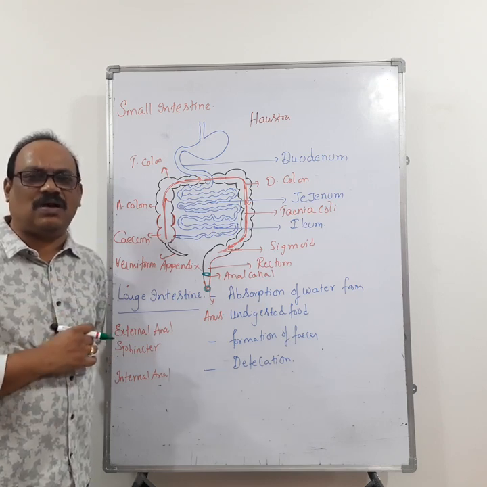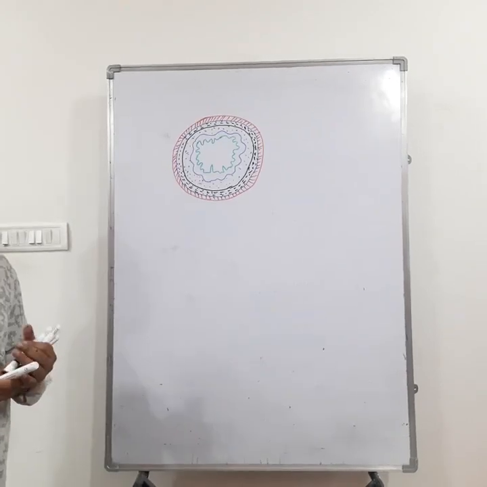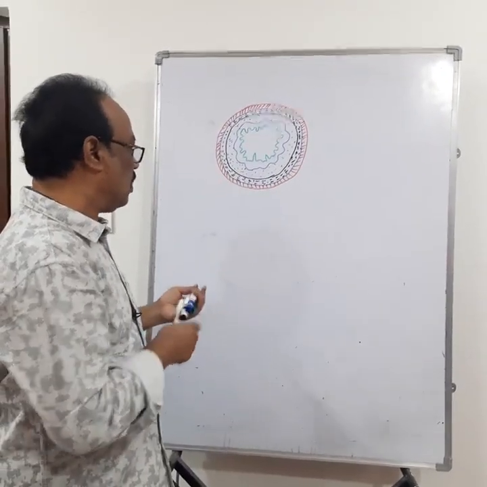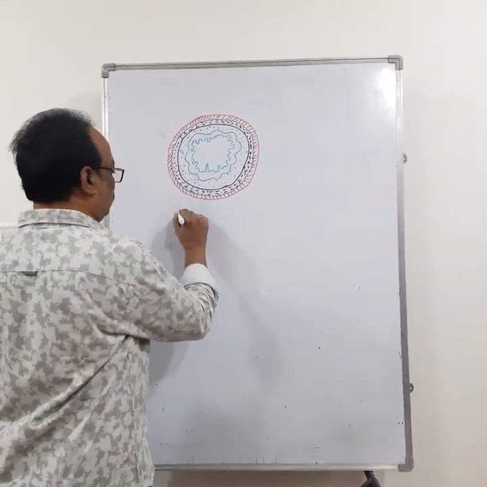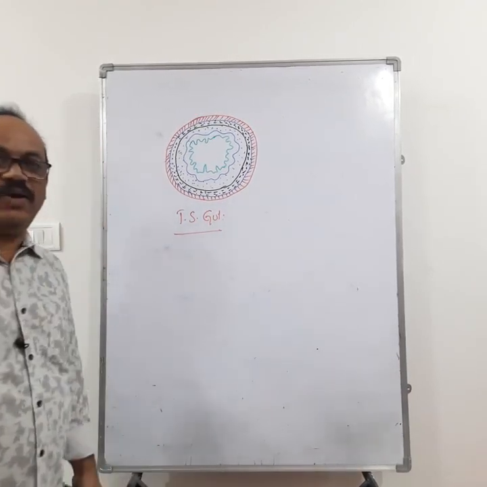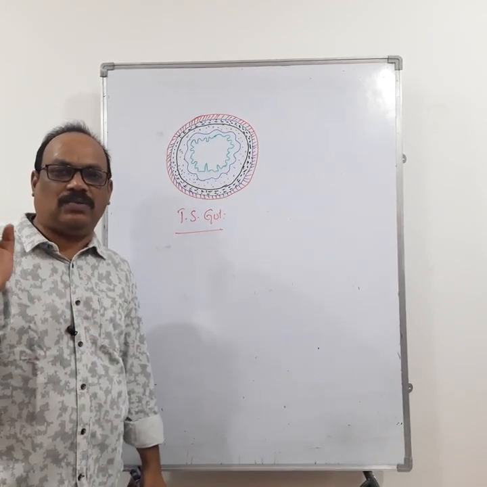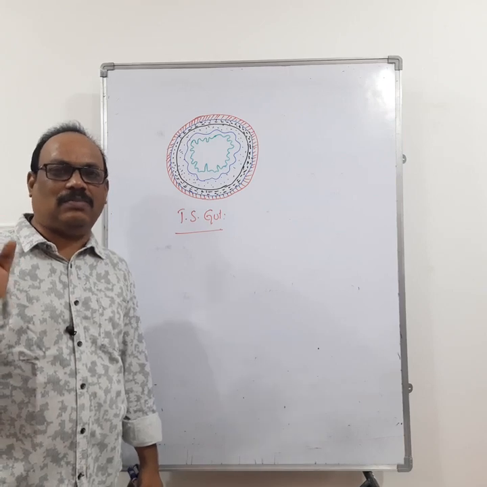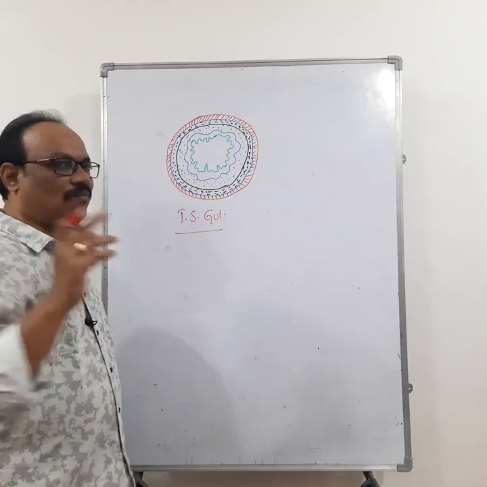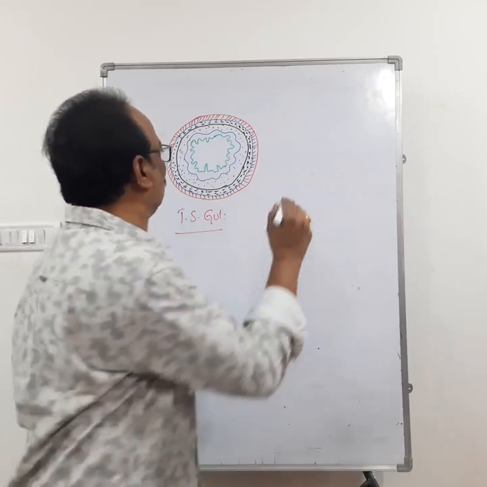Right, we go for the next one, transverse section of alimentary canal. Yes, we can see here, this is the TS of alimentary canal, or TS of gut, from esophagus to rectum. The transverse section of alimentary canal from esophagus to rectum shows 4 layers. So the number of layers present in the wall of alimentary canal is 4. What are those 4 layers?